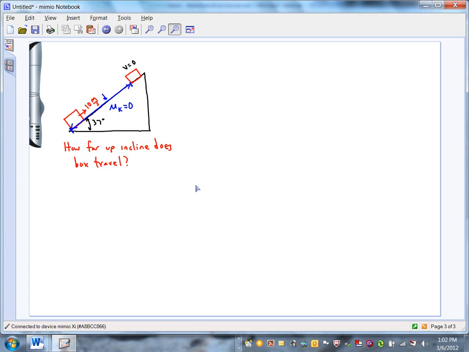Would you like to do it in one step? So would I. Right? Energy conservation. Let's call this position 1 where we start, and position 2 up here at the top. And again, we know that PE1 plus KE1 has to equal PE2 plus KE2. Energy has to be conserved if there are no non-conservative forces.